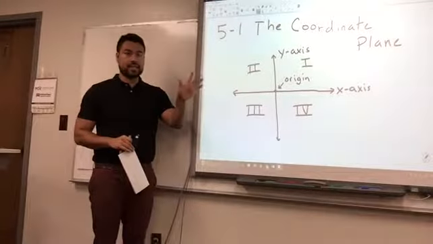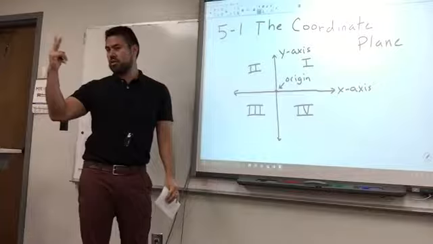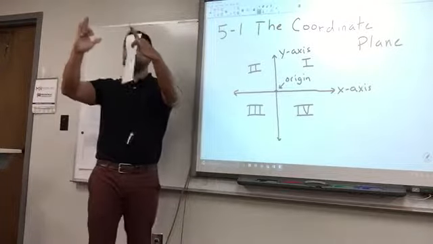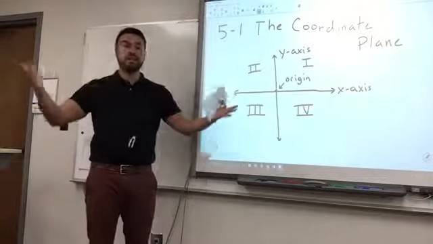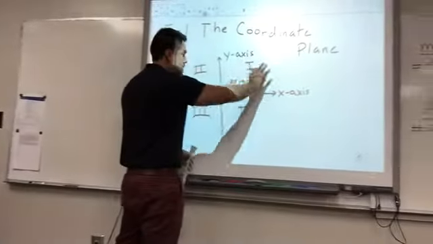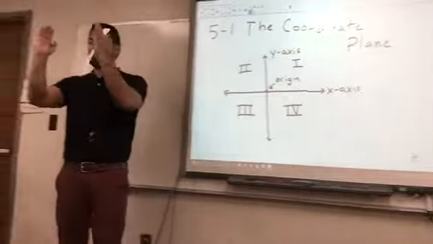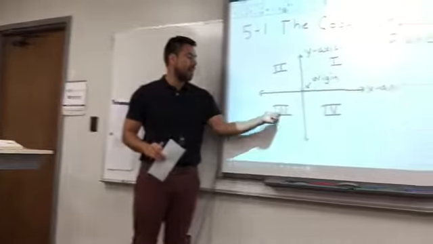And that's always the case. So if you have an ordered pair where the coordinates are both positive, it has to be over here. Has to be over here. If you have two numbers in an ordered pair that are both negative, has to go down there.